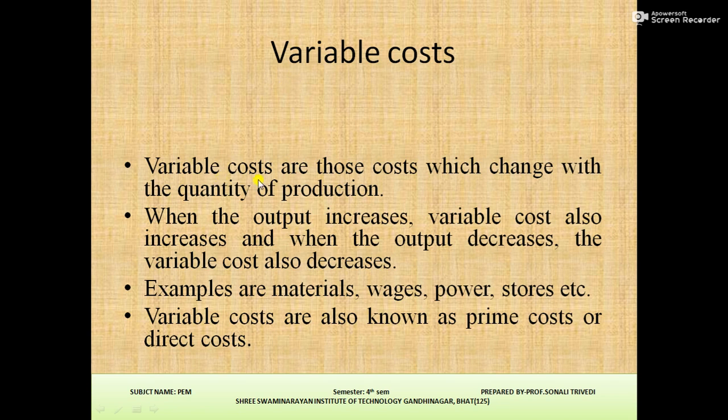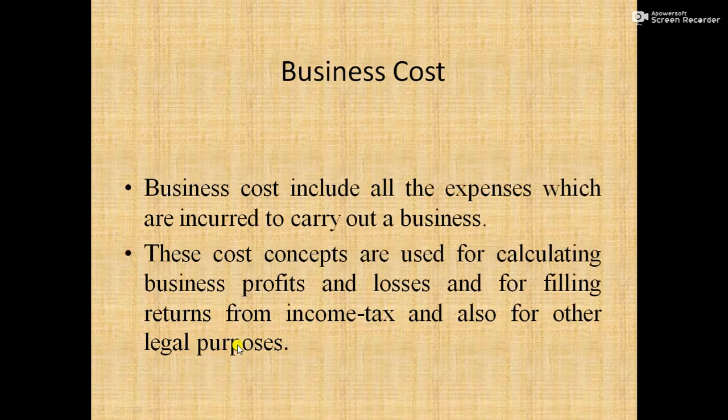Variable costs are those costs which change with the quantity of production. When the output increases, variable cost also increases, and when the output decreases, the variable cost also decreases. Examples are materials, wages, power, stores. Variable costs are also known as prime costs or direct costs.